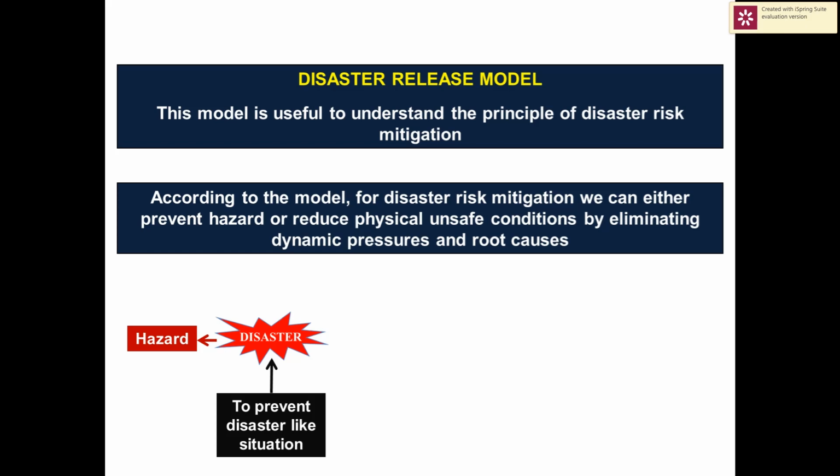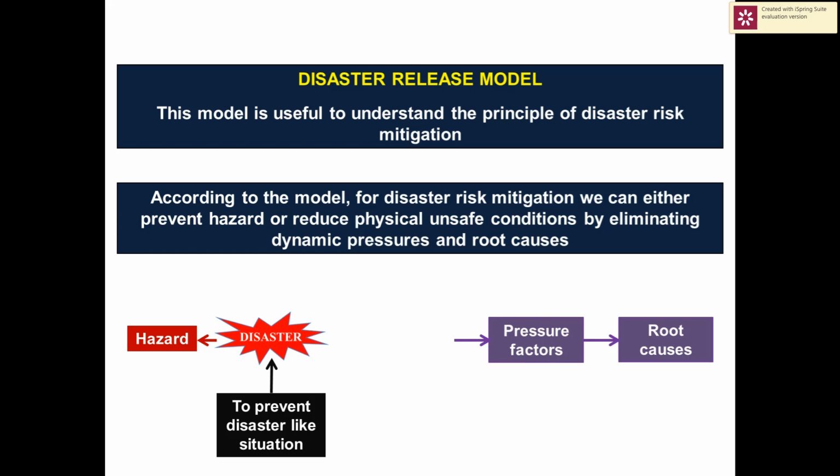So, elimination of physical unsafe conditions is not possible without eliminating dynamic pressure and root causes. Vulnerability reduction is possible by eliminating root causes of all such problems first. Then, the pressure factors and physical unsafe conditions of the flood prone areas will be removed automatically.